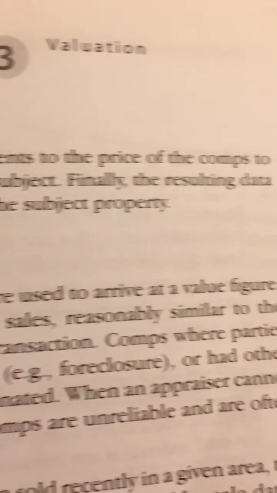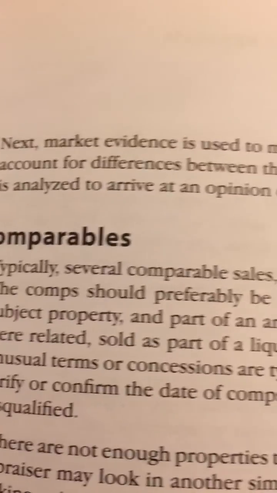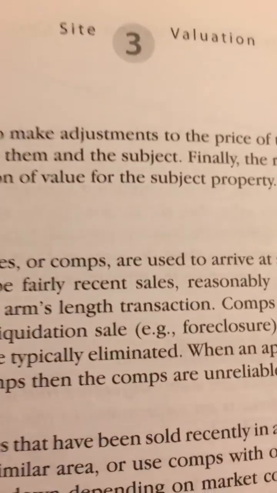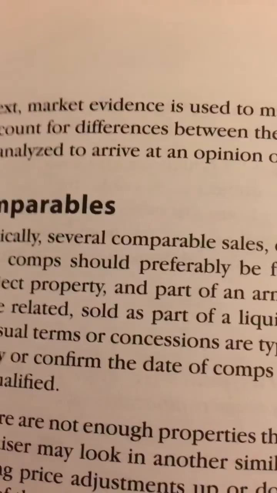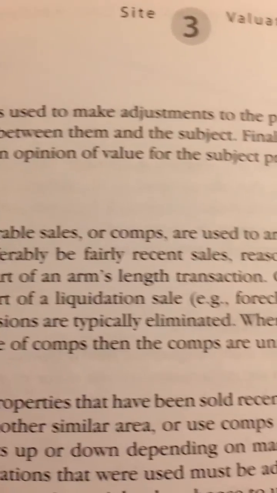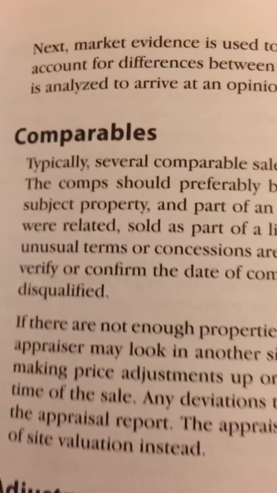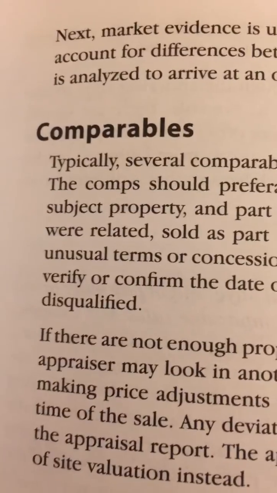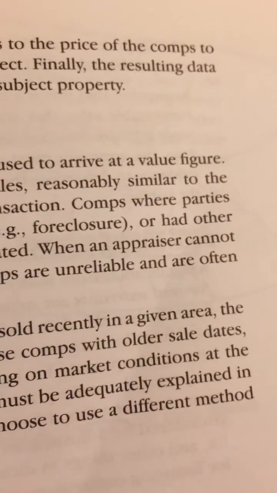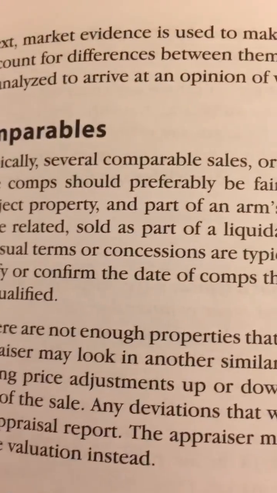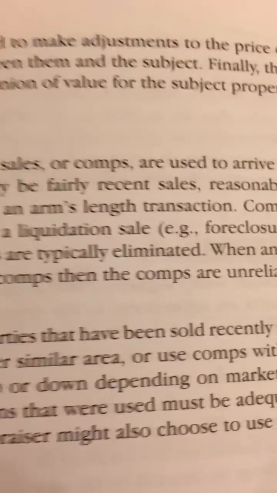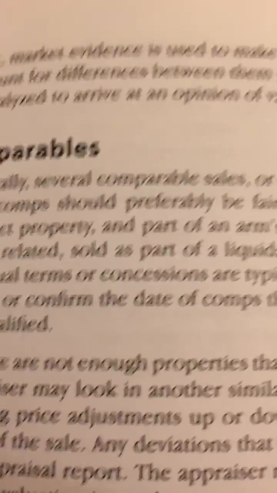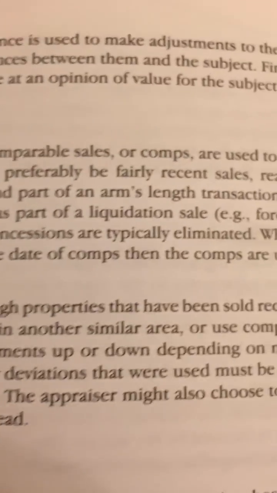Next, market evidence is used to make adjustments to the price of the comps to account for differences between them and the subject. Finally, the resulting data is analyzed to arrive at an opinion of value for the subject property. Comparables. Typically, several comparable sales or comps are used to arrive at a value figure. The comps should preferably be fairly recent sales, reasonably similar to the subject property, and part of an arm's length